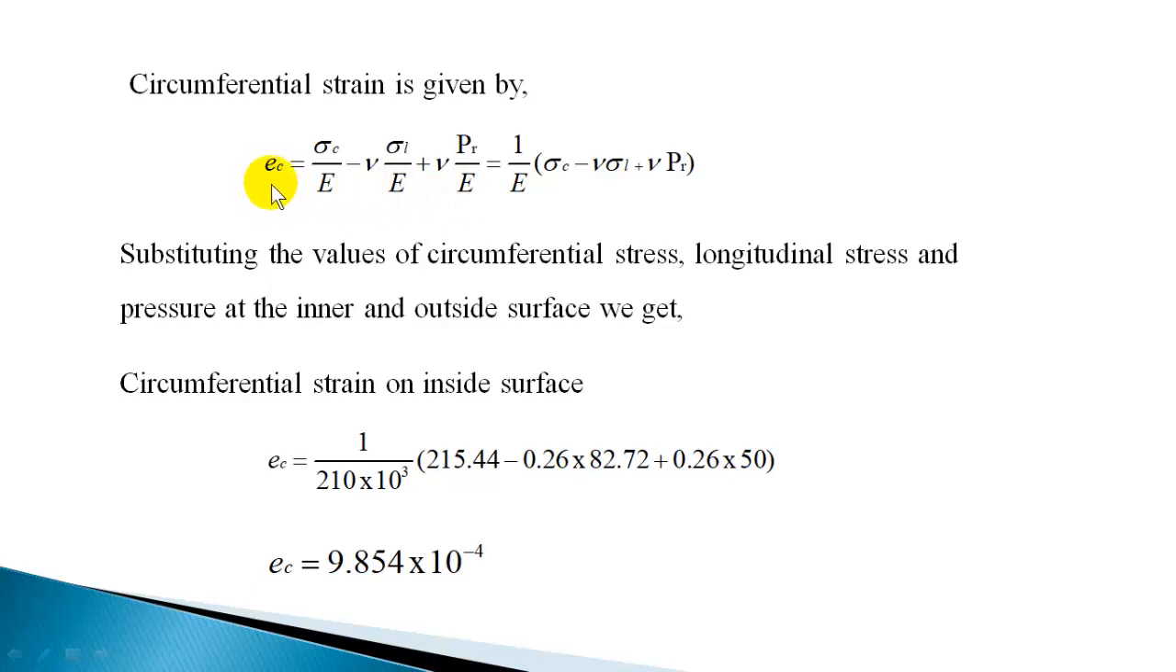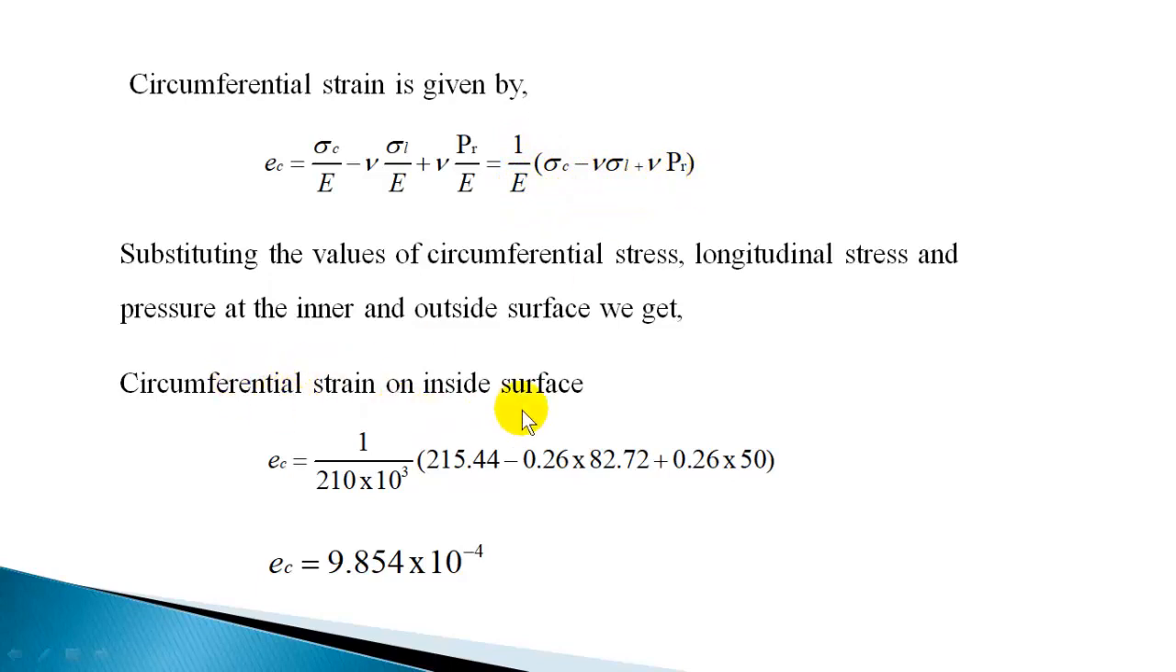So EC, circumferential strain, is given by sigma c by E minus nu sigma L by E plus nu PR by E. So this is a direct strain due to circumferential stress, this is lateral strain due to longitudinal stress, and this is lateral strain due to radial compressive pressure. The radial pressure is compressive, so you have a positive term here. So it is equal to 1 by E into sigma c minus nu sigma L plus nu PR.